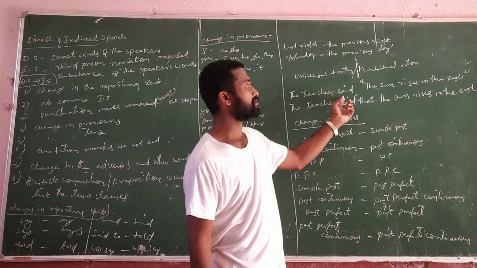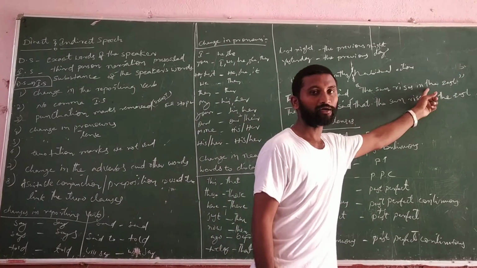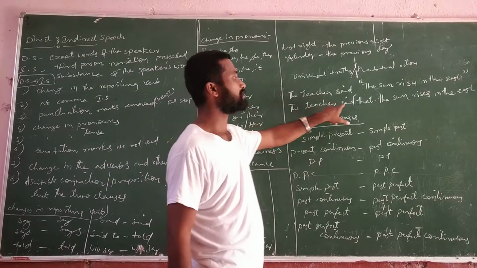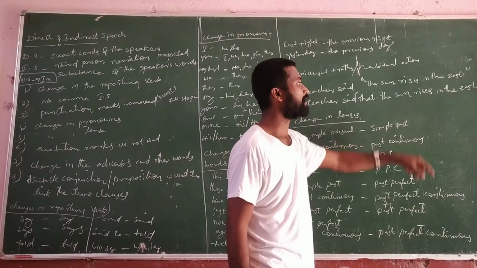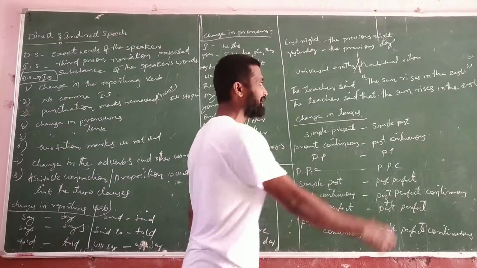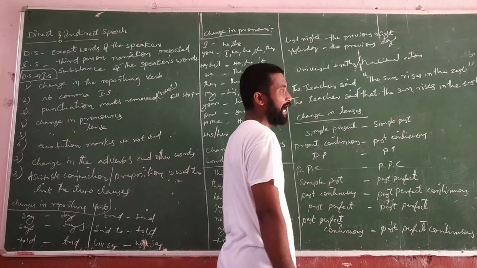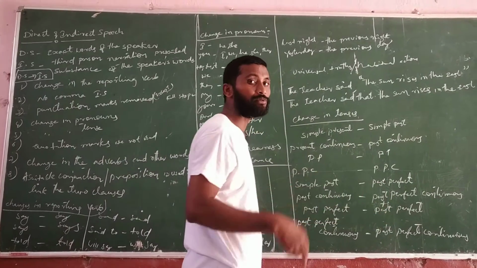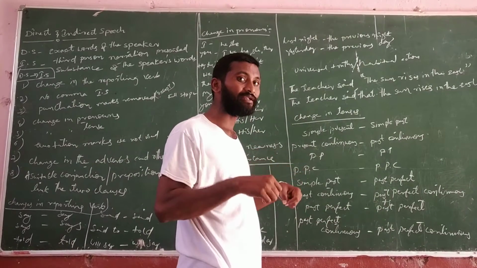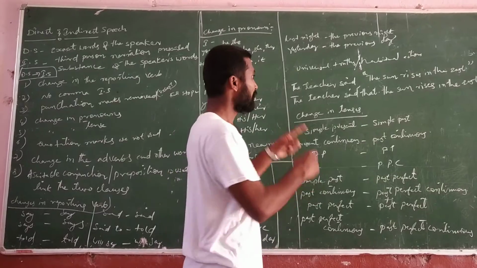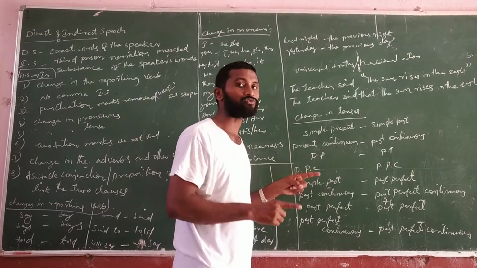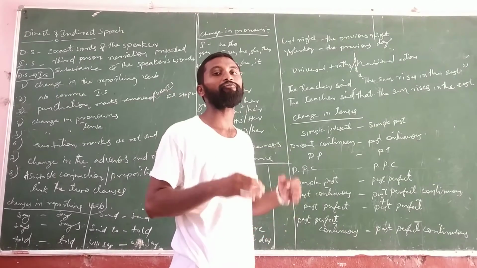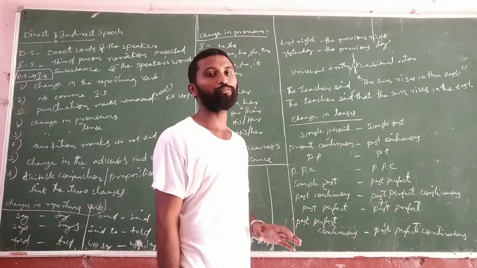Okay. The teacher said, "The sun rises in the east." In indirect speech, the teacher said that the sun rises in the east. We didn't change the tense. Actually, this is simple present, and we would have to change it into simple past. Why didn't we change it here? Because regarding universal truths and habitual actions, the tense will not change. That's why we didn't change it into simple past.